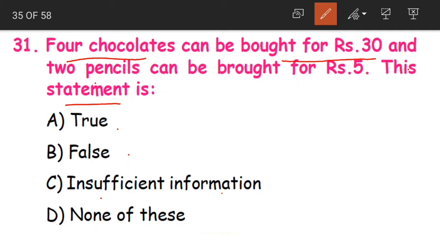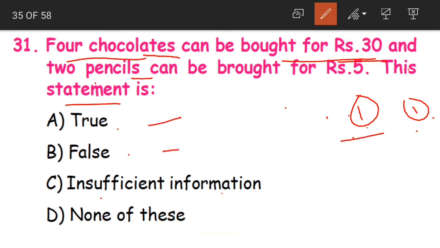Now next they are saying that 2 pencils can be bought for 5 rupees. Here we do not know the actual cost of one chocolate or one pencil. If we know the actual cost of one chocolate and one pencil, we can say that either the given statement is true or the given statement is false.